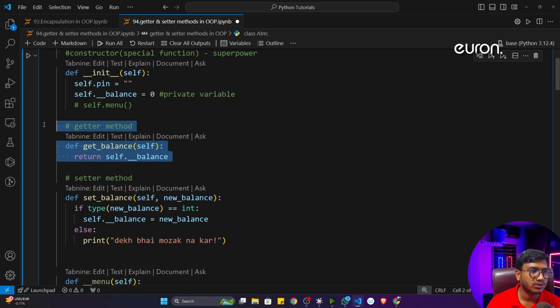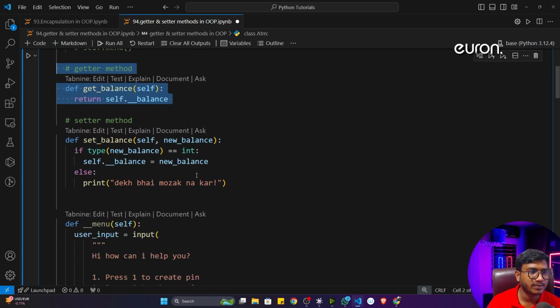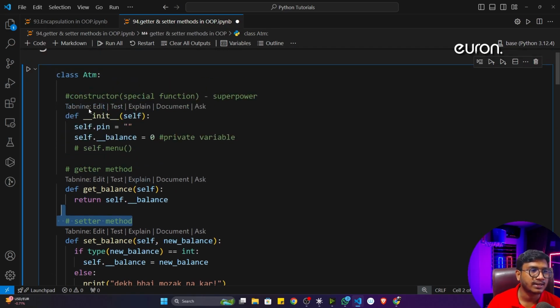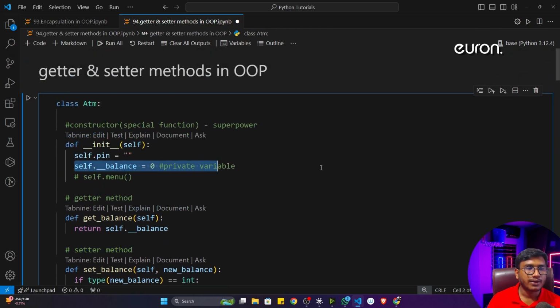Getter method will show the data inside a private property. Setter method will allow you to set anything in the private property because it is inside the class itself. And you can directly change inside your private property itself. This is the idea. So this is all about getter and setter method, and I hope you liked it and you have the entire understanding of encapsulation and getter and setter method inside OOP. I hope everything is clear.